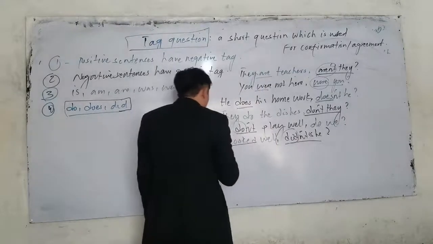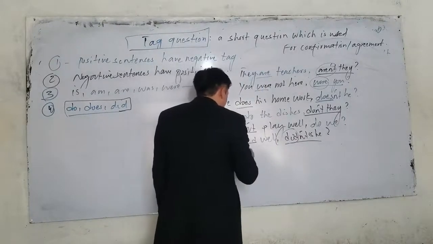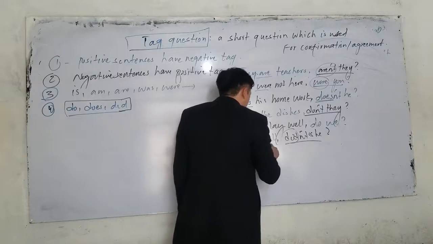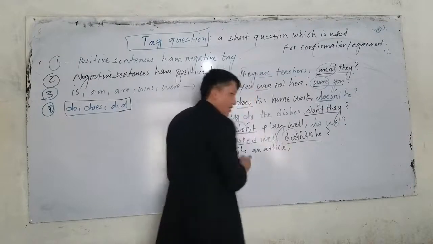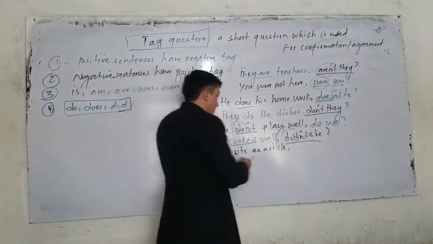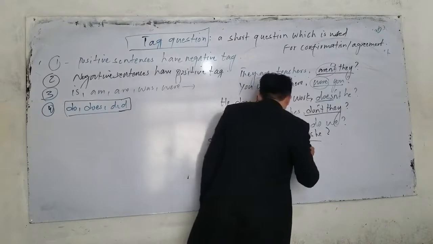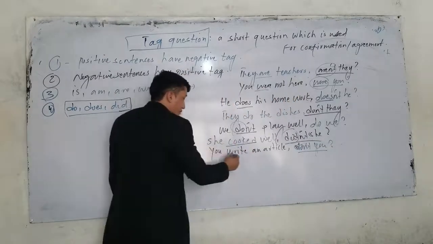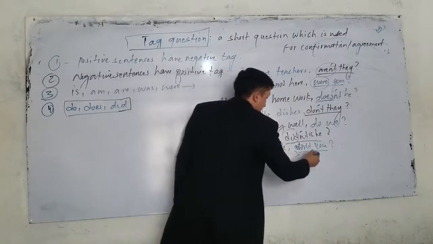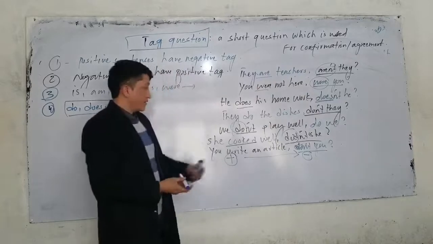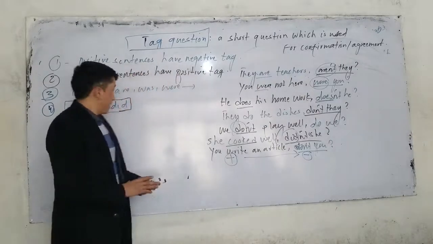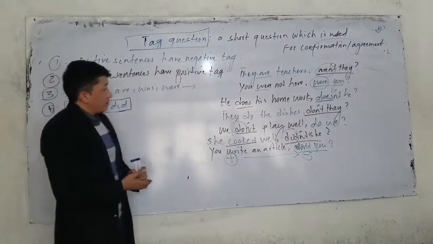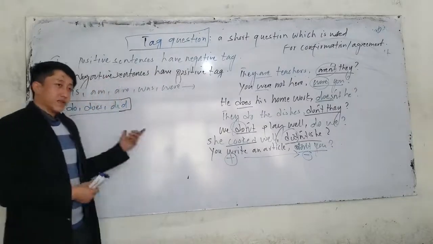Or if I say you write an article, what is the tag question? Don't you? Because this is a positive sentence and the tag should be negative. So a positive sentence has a negative tag.